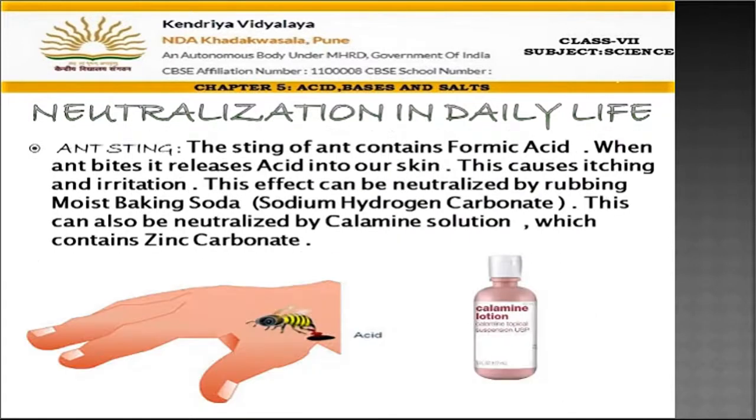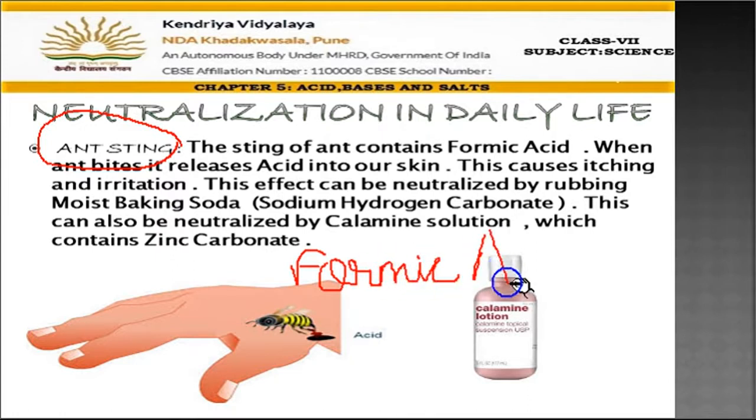Now see the next example, ant sting. I have already told you in the starting that an ant sting has an acid which is called formic acid. Which acid? Formic acid. Now when the ant bites, it releases that acid, and that acid comes into our skin and starts irritating us. We start itching, it gets swollen up, it gets red, due to that acid.